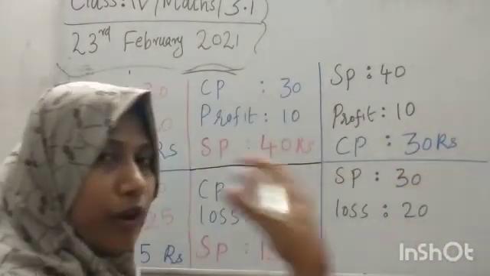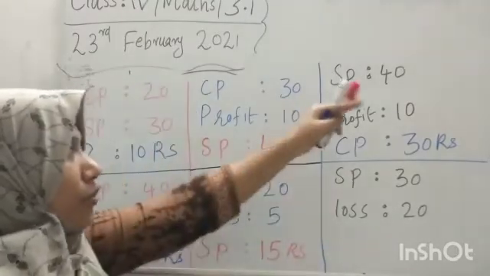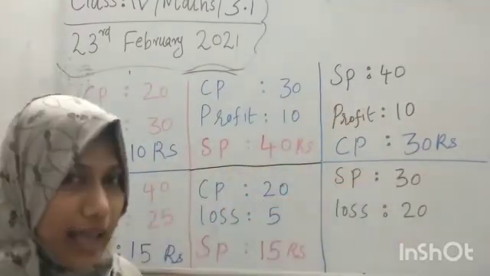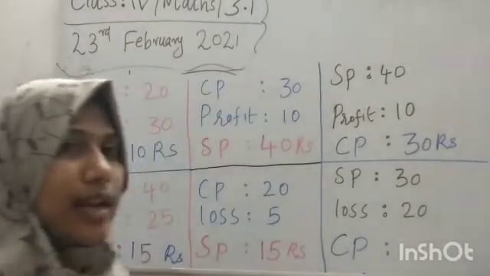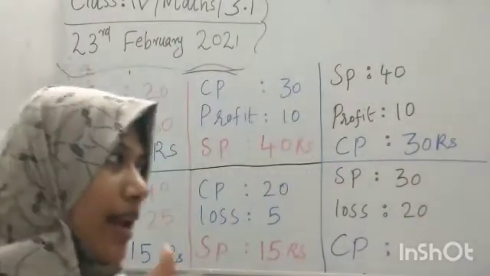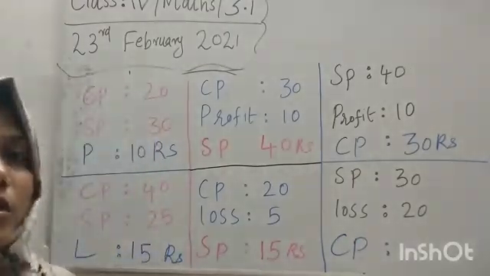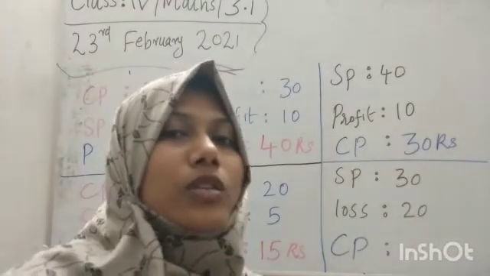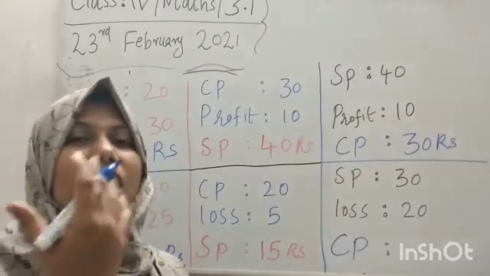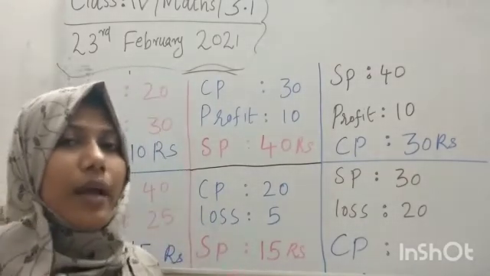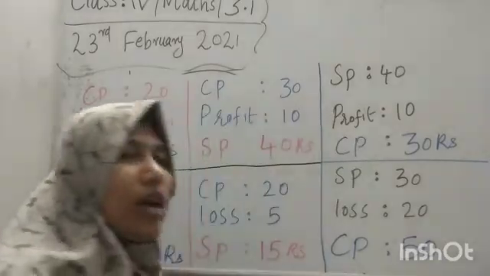You sold it for 40 and in that 40, 10 is extra. So 40 minus 10, it's 30. And in this case, CP is 30 rupees. That is, you sold the item for 30, and there you have 20 rupees loss. 20 rupees is reduced. So the actual amount is, yes, 50. 30 plus 20, it's 50.